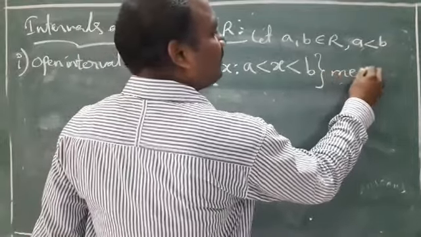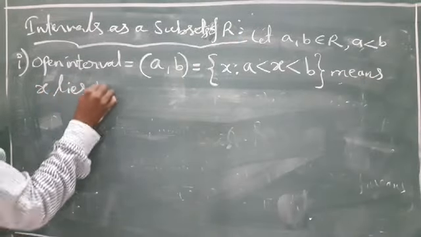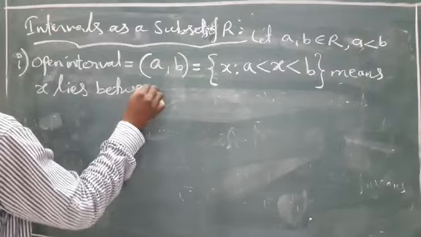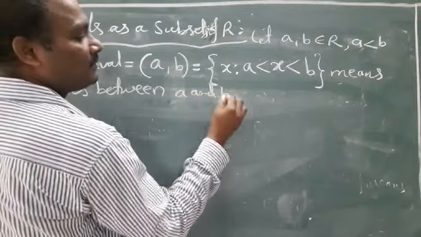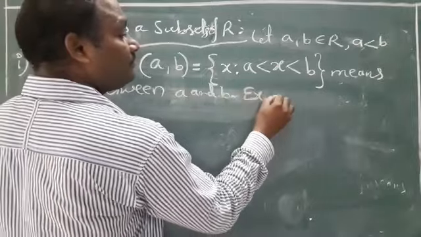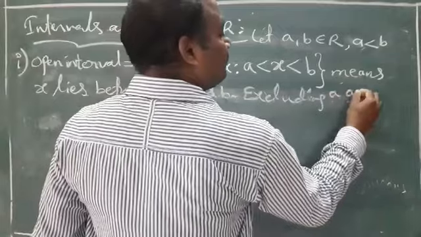Means X lies between, very good, A and B, excluding A and B.